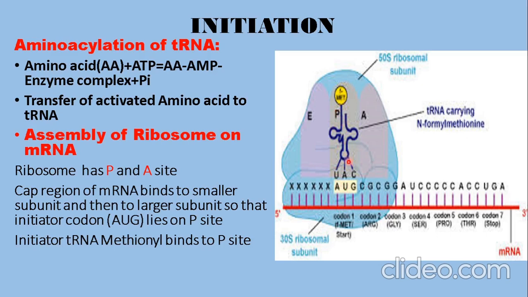This association is included within initiation. So initiation involves two steps. One is amino acylation or charging of tRNA, and secondly the association of mRNA upon the ribosome and binding of initiator transfer RNA upon the start codon.